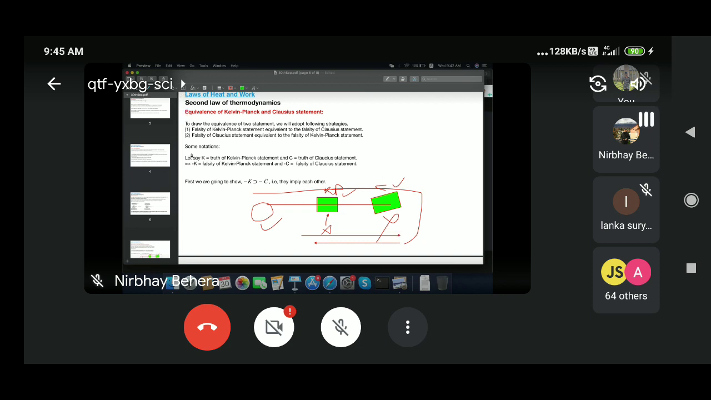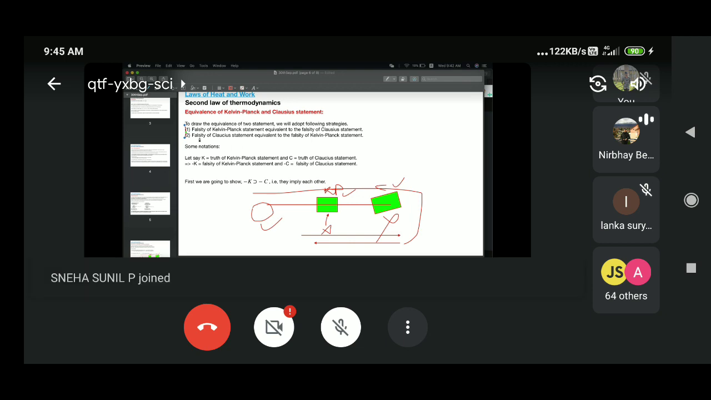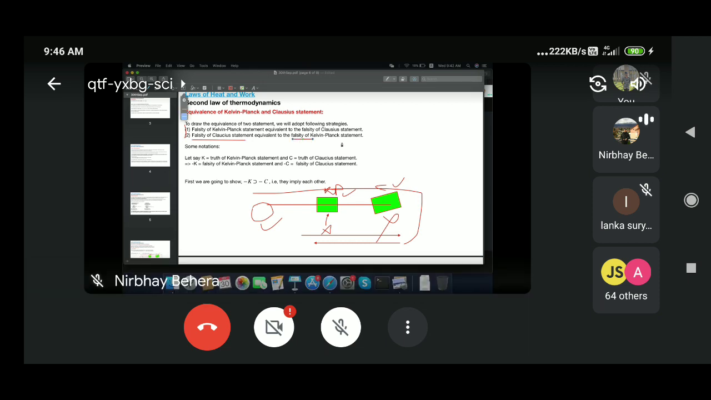So this is what I am going to check in this two-step process. First I start with Kelvin-Planck, then we'll try to falsify the Clausius statement. In another step, I'll falsify the Clausius statement, and I will arrive at the falsification of the Planck statement. This is what I am doing.